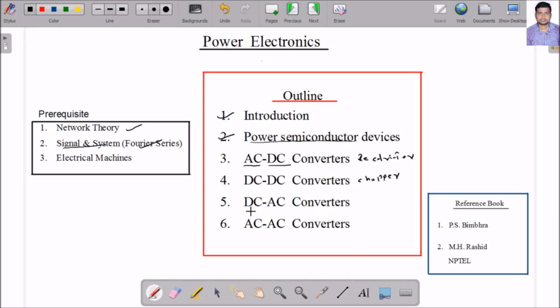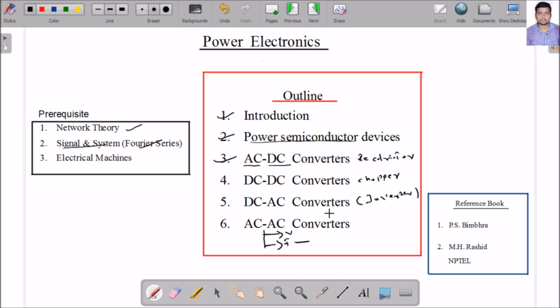Similarly, we will study the DC to AC converter, meaning input is DC and output is AC. This is known as an inverter. You know what an inverter is, okay. And next is the AC to AC converter, meaning input is AC and output is also AC. One type controls voltage, also known as an AC to AC controller, and one controls frequency, which is known as a cycloconverter. As we proceed through the classes, we will go into detail on the rectifier, chopper, inverter, and AC to AC converter.